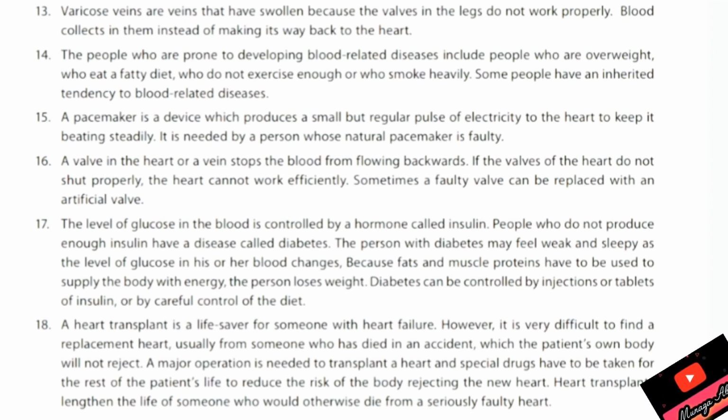Question number 17 is, the level of glucose in the blood is controlled by a hormone called insulin. People who do not produce enough insulin have a disease called diabetes, which is also called sugar. The person with diabetes may feel weak, sleepy, or the level of glucose in his or her body changes. Because fats and muscle proteins have to be used to supply the blood with energy, the person loses weight. Diabetes can be controlled by injection or tablets of insulin, or by careful control of the diet.